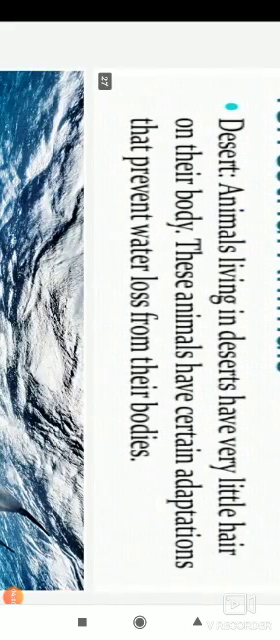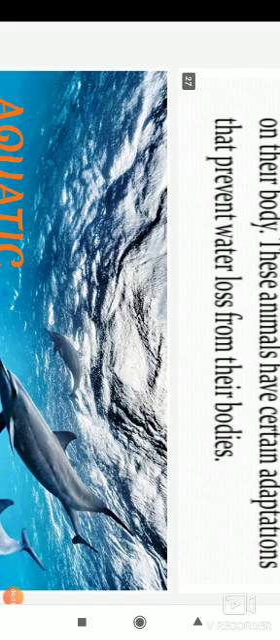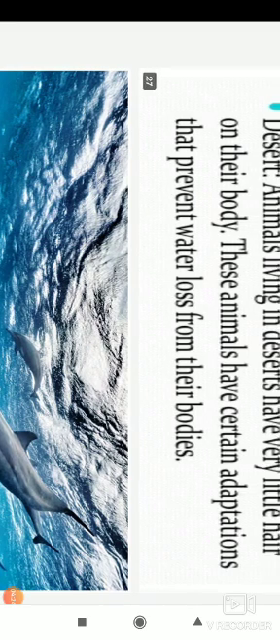Next, as I told you already, some animals live in the desert. They have very little hair on their body, so to prevent water loss from their body, they manage their bodies to live in the particular climatic conditions. They drink a large amount of water at one time, because their body structure is adapted in that way, so that they can survive without any water for many days.